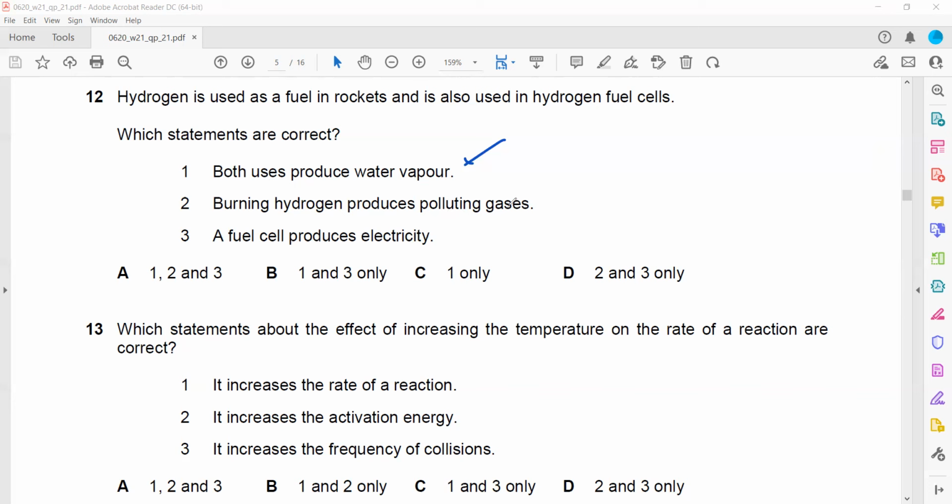Does burning hydrogen produce a pollutant gas? No, it does not. So any option with 1 is correct and any option with 2 is incorrect. And a fuel cell produces electricity. That is the main purpose of a fuel cell: it directly produces electricity when hydrogen and oxygen break down, producing electrons which travel through the external circuit.